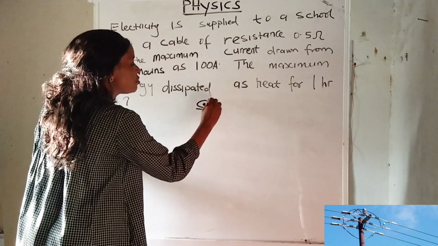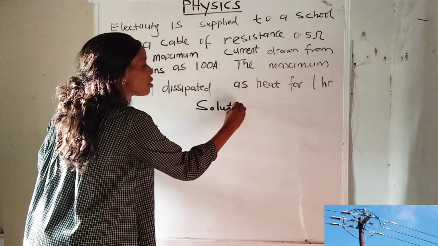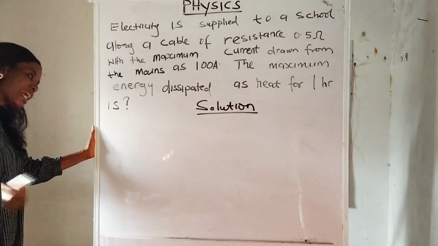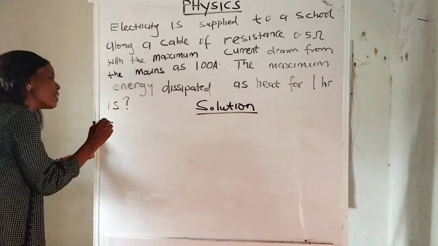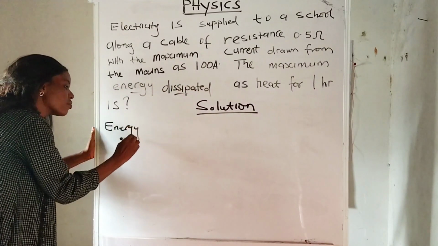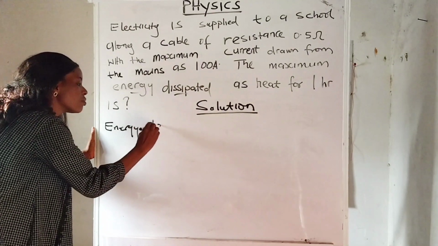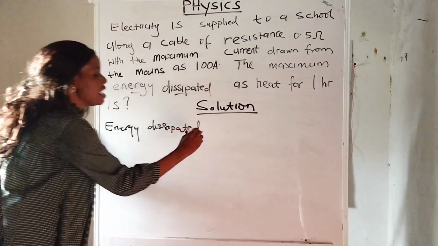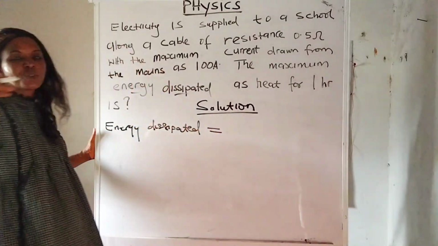Right solution. And I write energy dissipated is equals to what?